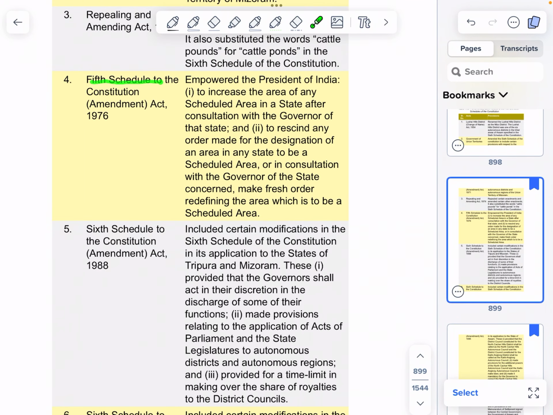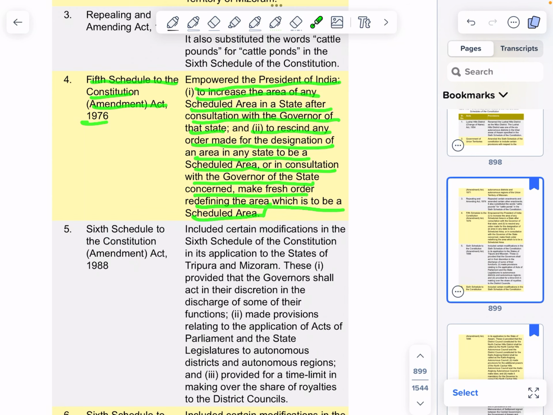5th Schedule of the Constitution Amendment Act, 1976 empowered the President of India to increase the area of any scheduled area in a state after consultation with the governor of that state. Second, to rescind any order made for the designation of an area in any state to be a scheduled area, or in consultation with the governor of the state concerned, make a fresh order redefining the area which is to be a scheduled area.